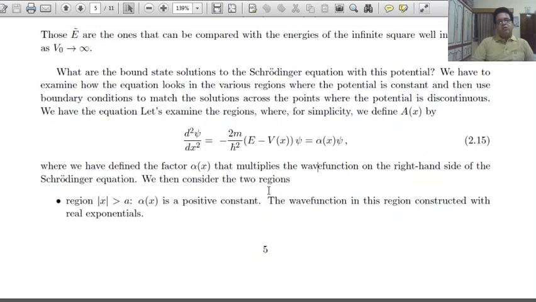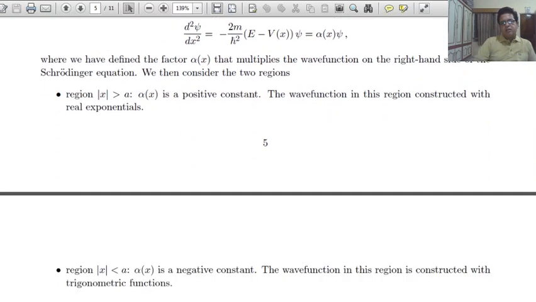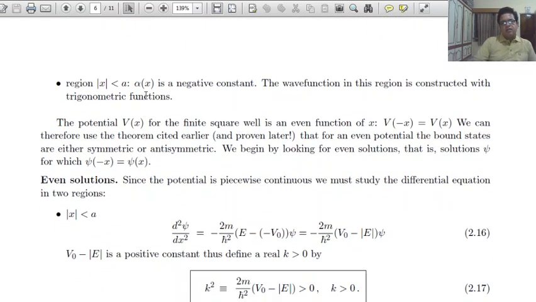We then consider the two regions. For the magnitude of x greater than a, alpha is a positive constant, and the wave function in this region is constructed with real exponentials. If the magnitude of x is less than a, alpha is a negative constant, and the wave function in this region is constructed with trigonometric functions. The potential V of x for the finite potential well is an even function.